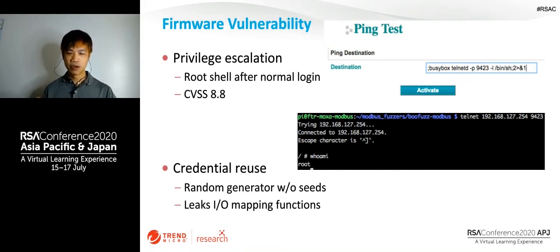For example, on data station 2, you're able to log in as a normal user with very low privilege. And you just go to the ping test. A ping test is what's usually used to test network connectivity, so everyone is able to use that. You just go to the dialog box, type the command, press enter. It immediately opens up a telnet session on port 9423, or whichever port you have assigned. All you have to do is telnet to that port. It doesn't ask for username, no password.